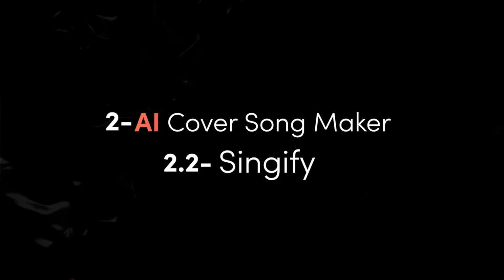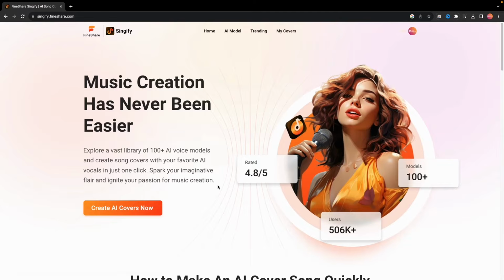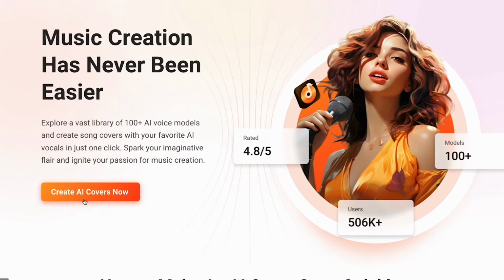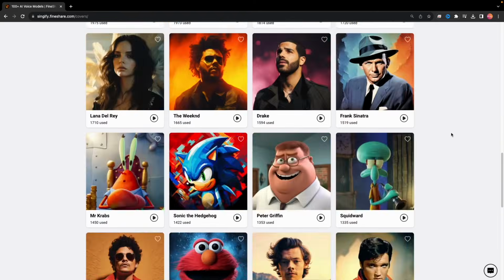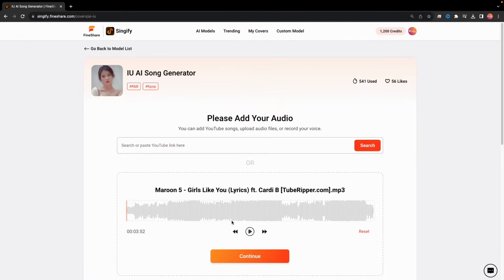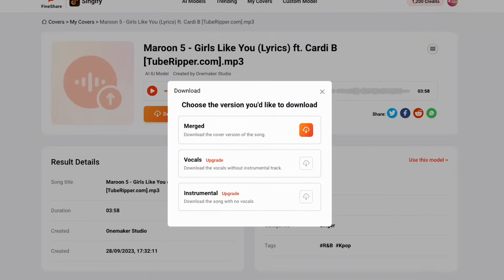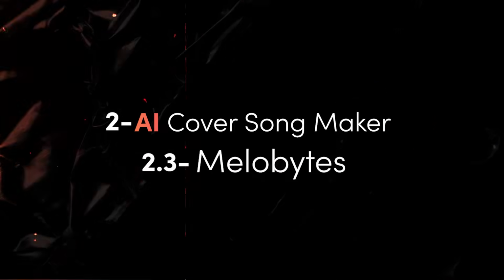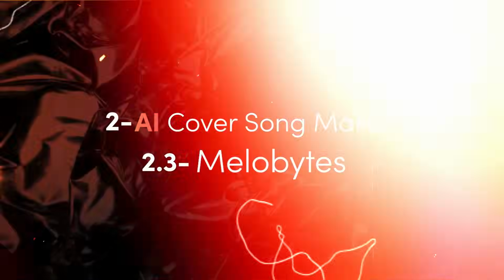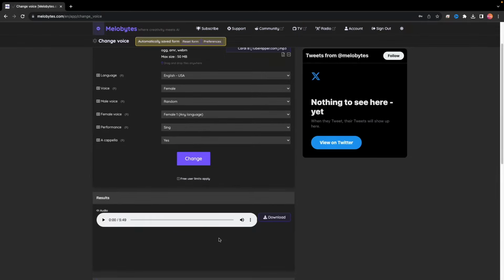2. Singify. For Singify, sign up free on their website. Choose from 100 plus AI voice models or upload or record your own song. Wait for AI to generate the cover, then download or share it. 3. Melodies. A website that lets you upload any audio file and transform it into different voices.